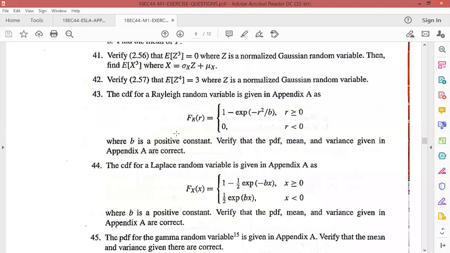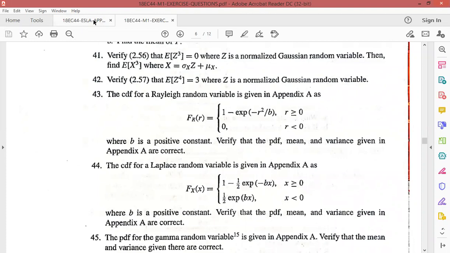So a CDF is given. Given the CDF, we are asked to derive the equation of the PDF, mean and variance, and we need to verify whether whatever we have done is correct or not. So now you can open the appendix that has been given to you.